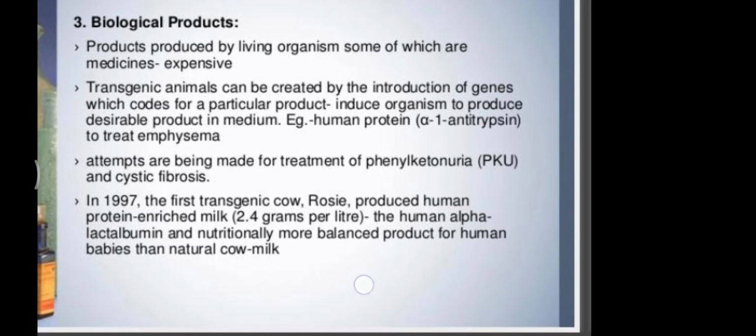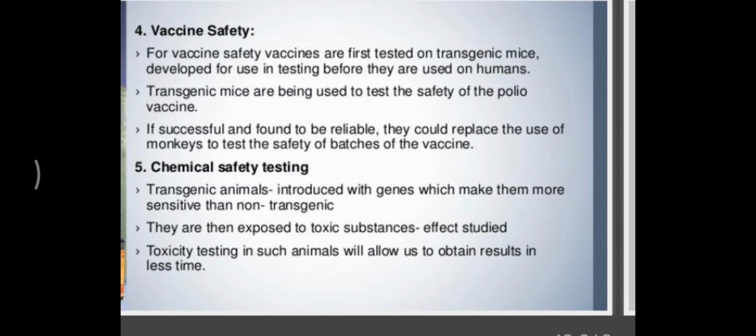Now let us look at another advantage, that is vaccine safety. Transgenic mice are being created to test the safety of vaccines before they are used on humans. They are also used to test the safety of the polio vaccine. And if the vaccine is successful and found reliable, then it could be used on monkeys, and then these batches of vaccine are further introduced for human beings.